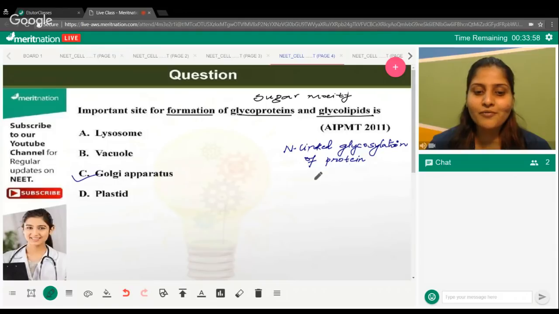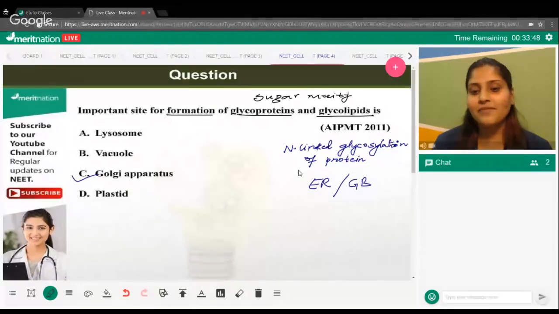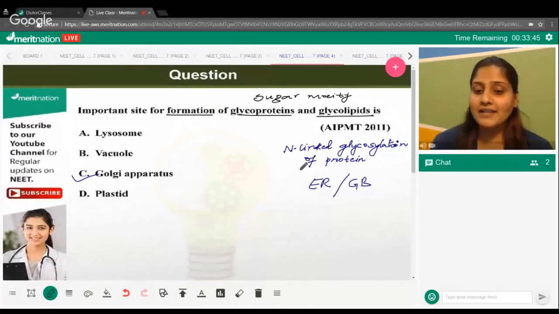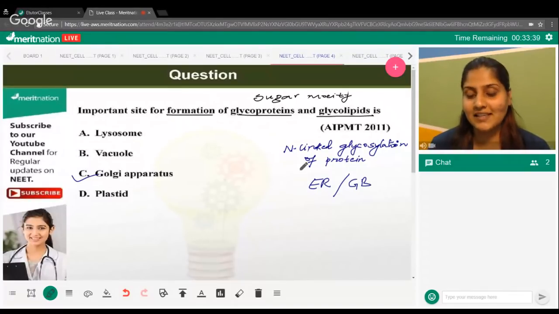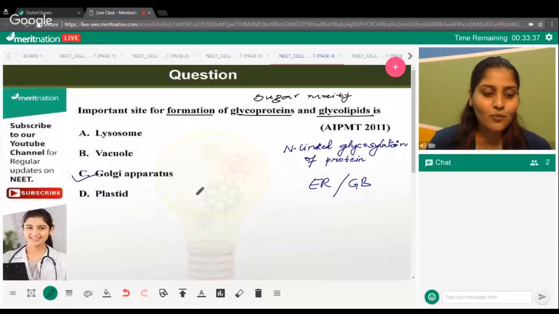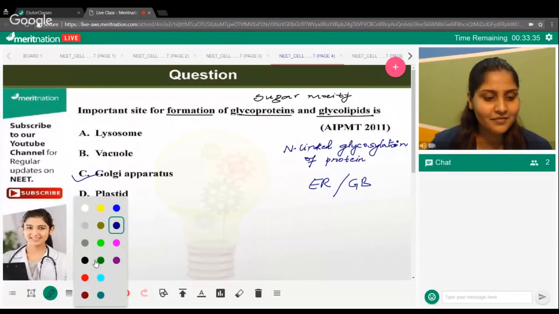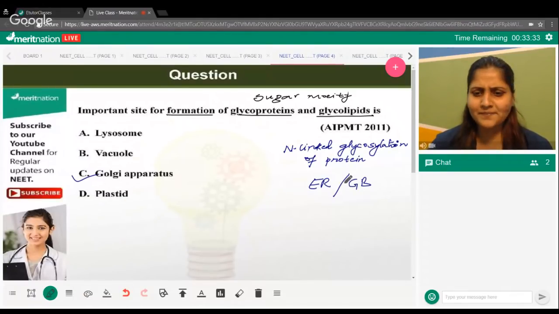So would you have gone for endoplasmic reticulum, or would you have gone for the Golgi bodies? Can I have the answers once more? Suppose in the question you had N-linked glycosylation, if the question had asked you like that, what would you have chosen in this case? Quickly, what would you have chosen? Can I have a few more answers once again?